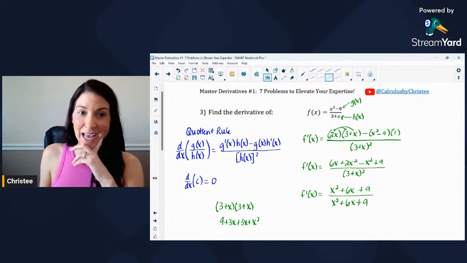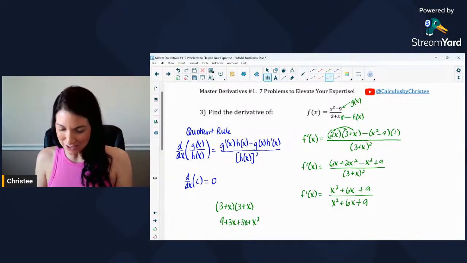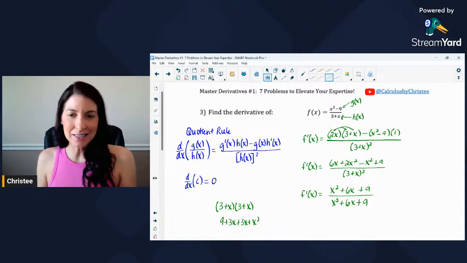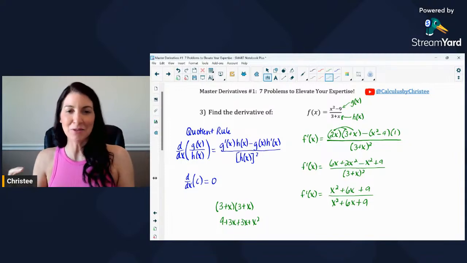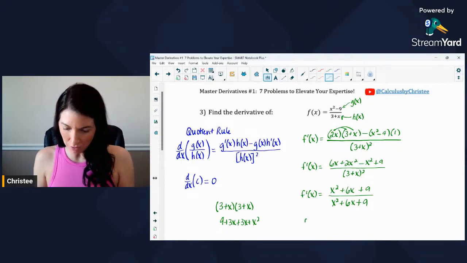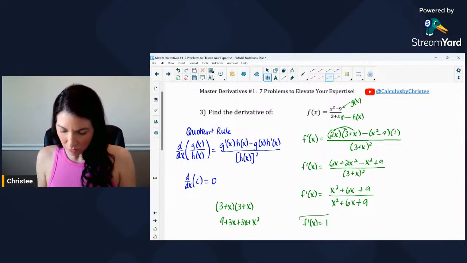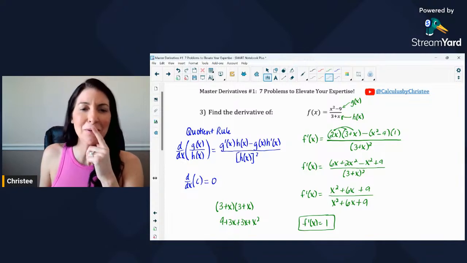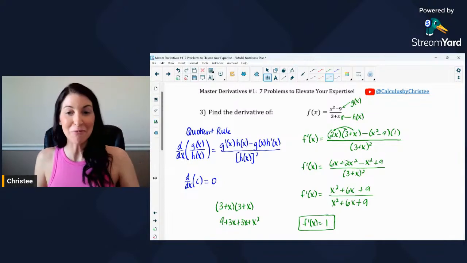The numerator and denominator on this one are the same. Well, this makes things easy. x squared plus 6x plus 9 over x squared plus 6x plus 9 is 1. Wow. After all that work, can you believe it? f prime of x equals 1. Lots of algebra to get a final answer of 1. Interesting. Well, there it is.